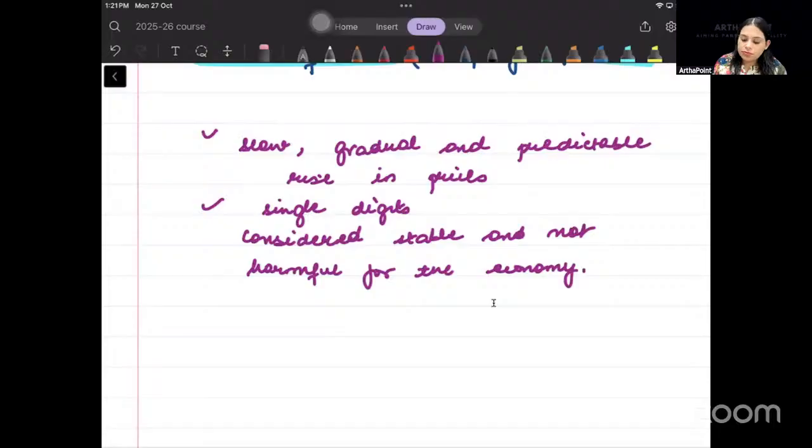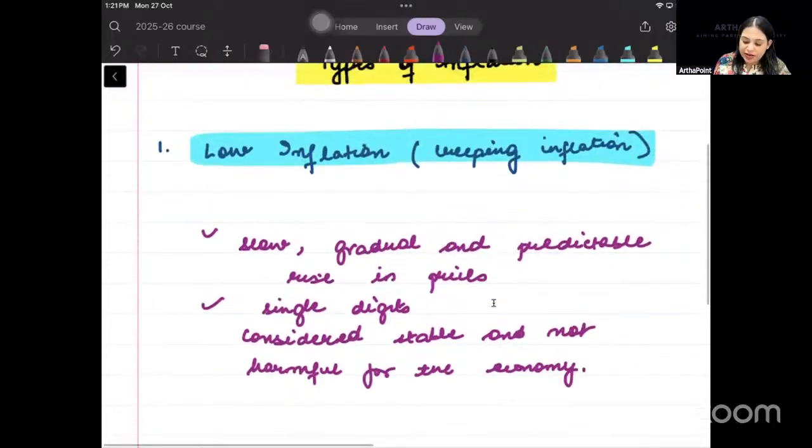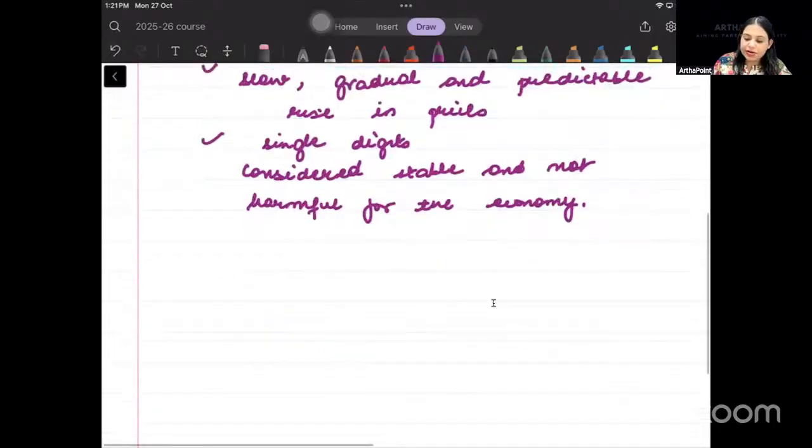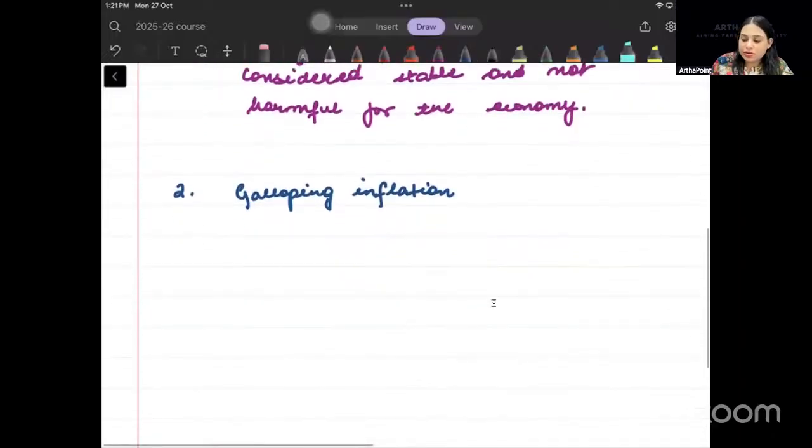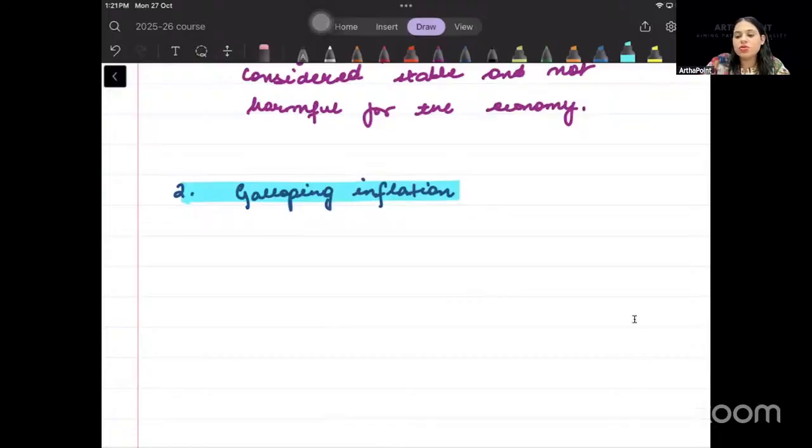ठीक है? But the second one we have is called as galloping inflation. Right? Galloping. It is high inflation. This is an inflation which is very high inflation in the economy.